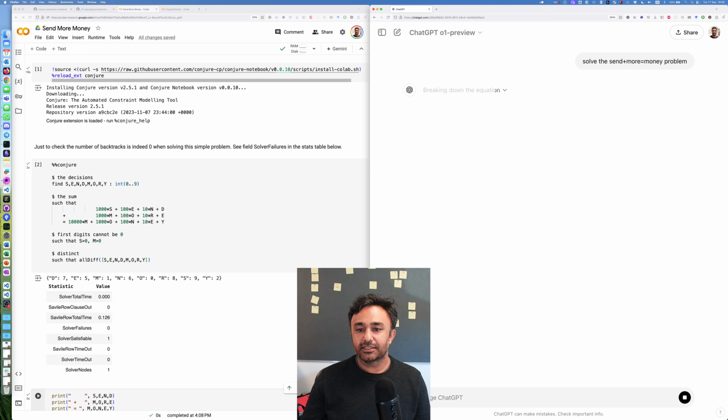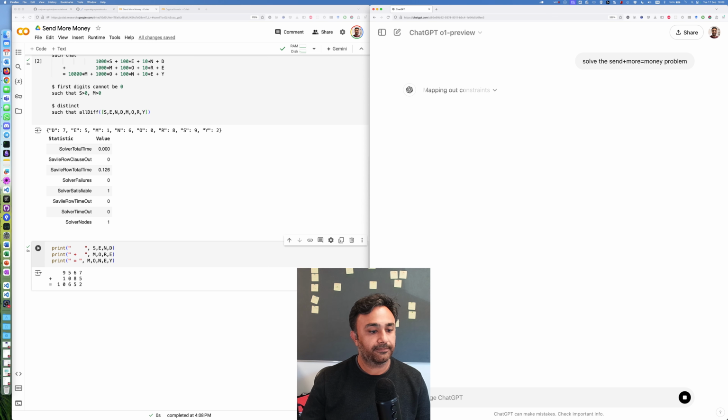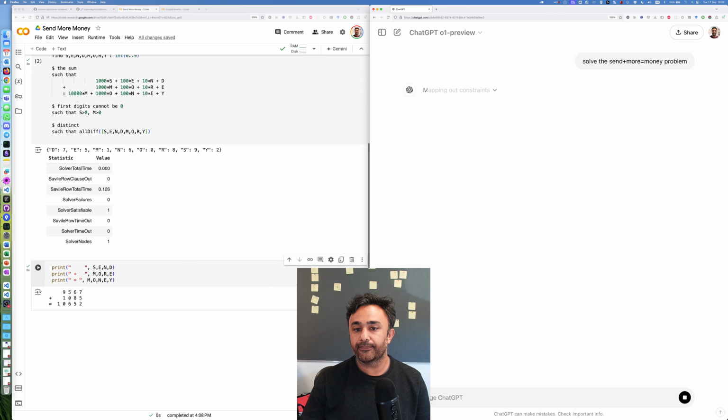That's the promise. That's why OpenAI advertises. It goes through these stages. This is apparently what's called a chain of thought. So it's thinking through what to do, as opposed to just immediately giving you a solution, which is fine. And I suspect it will solve that problem without any issues. It is taking a while though. I think for GPT-4o, the previous one would have just given you an answer very quickly.